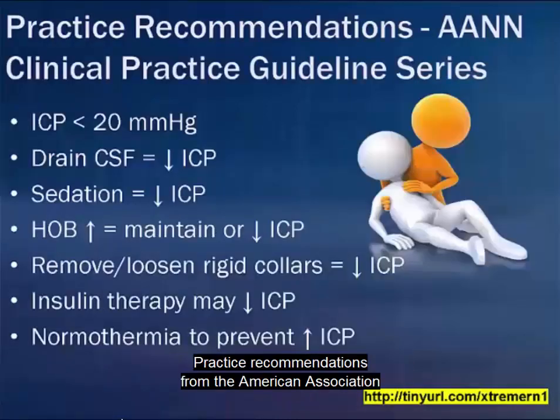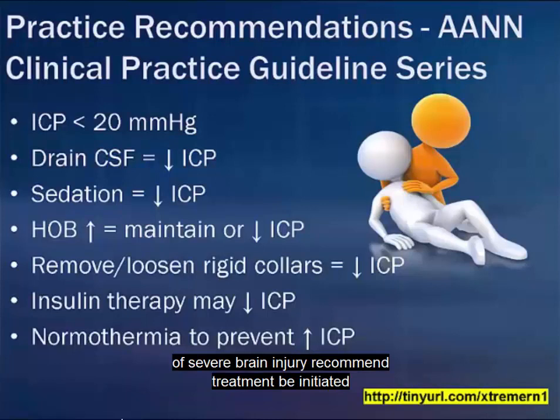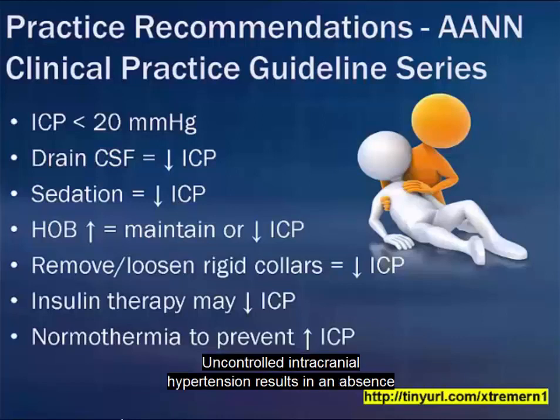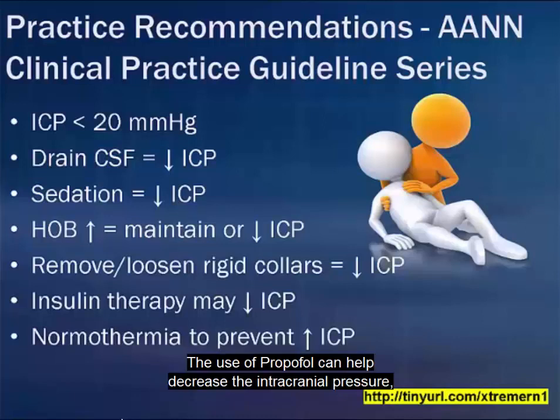Practice recommendations from the American Association of Neuroscience Nurses Clinical Practice Guideline Series. The original guidelines for the management of severe brain injury recommend treatment be initiated for ICPs greater than 20 millimeters of mercury. Uncontrolled intracranial hypertension results in an absence of cerebral perfusion and ultimately in brain death. Draining the cerebral spinal fluid from the ventricle reduces intracranial pressure. Sedation decreases cerebral metabolic rate for oxygen consumption. The use of propofol can help decrease the intracranial pressure. With it, less neuromuscular blockers, benzodiazepines, and barbiturates were used, and less cerebral spinal fluid drainage was needed.